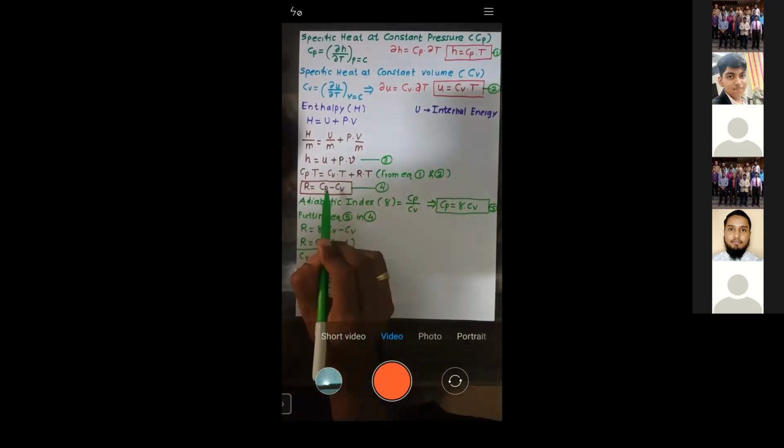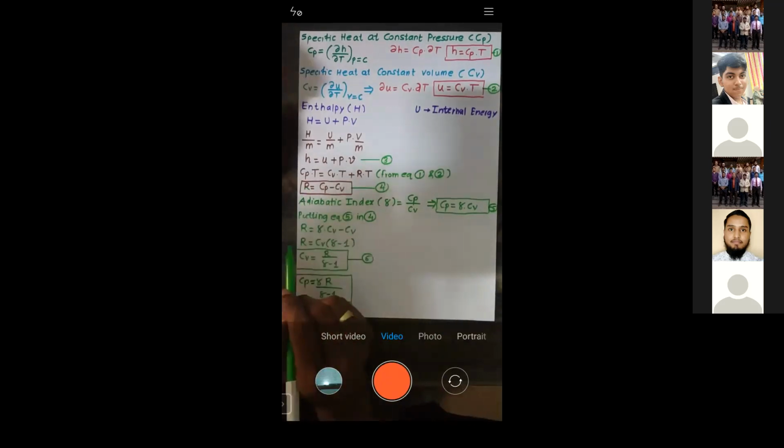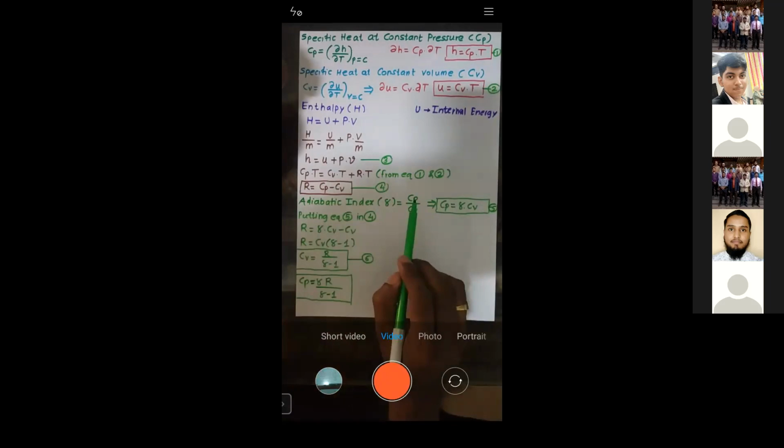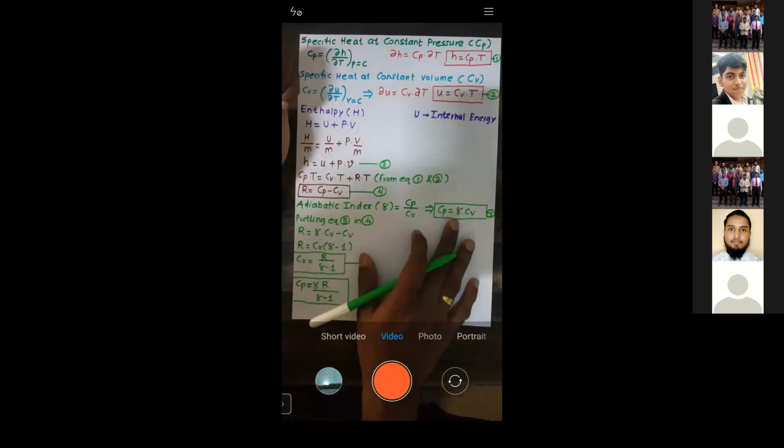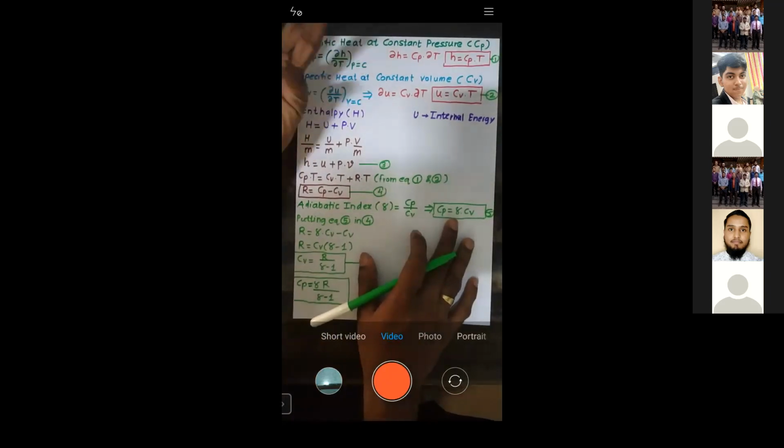If you have Cp and Cv, you can calculate R. If you have Cp and gamma, you can calculate Cv. Likewise, if you have R and gamma, you can calculate Cv, and if you have R and gamma, you can calculate Cp. In the problem, any two values might be given.